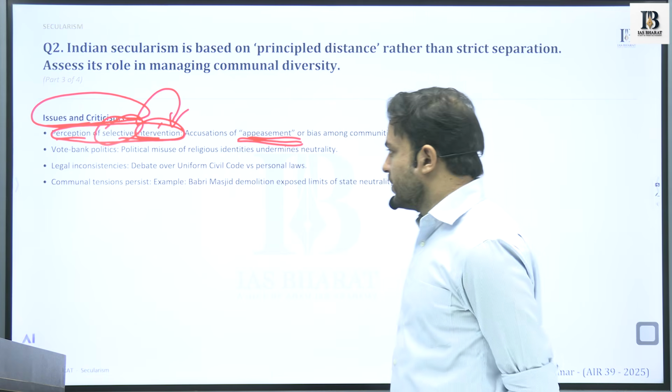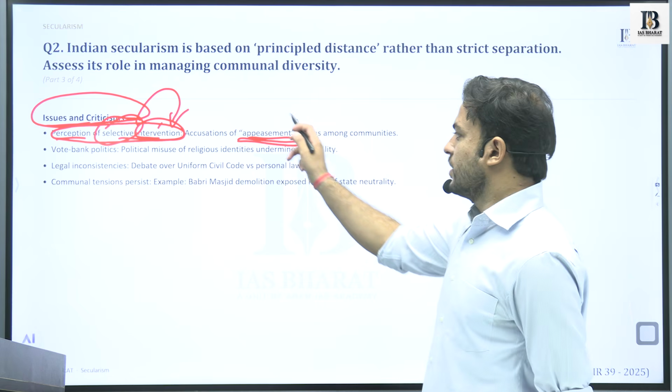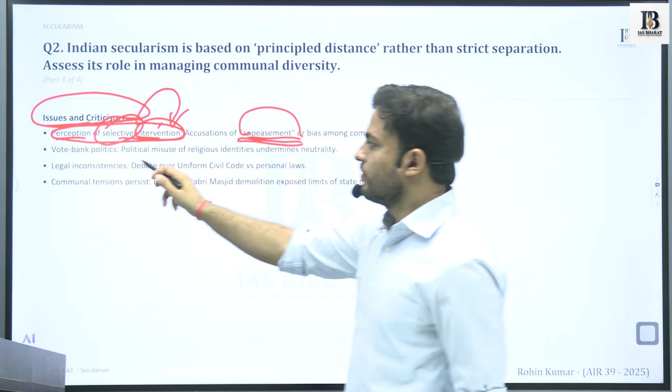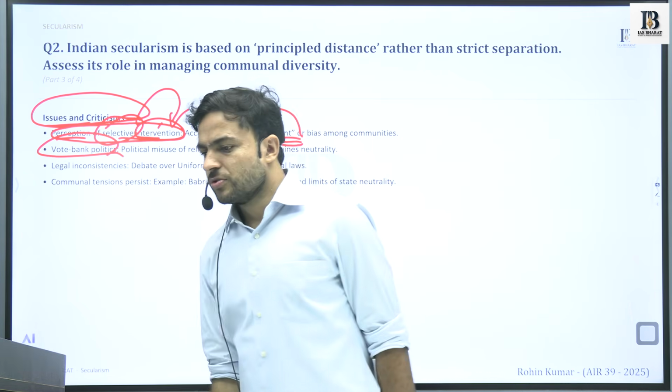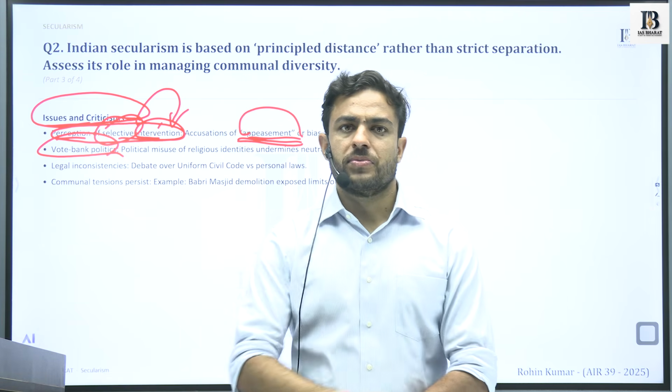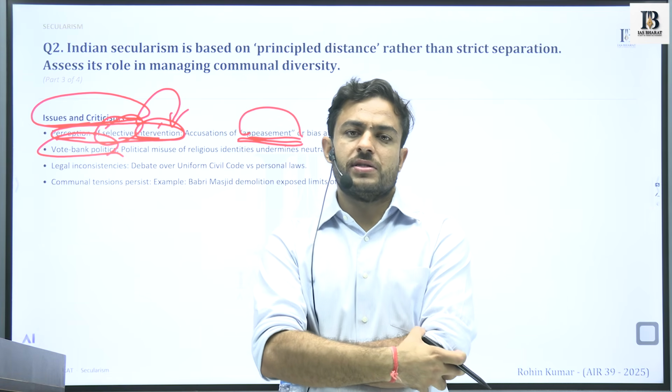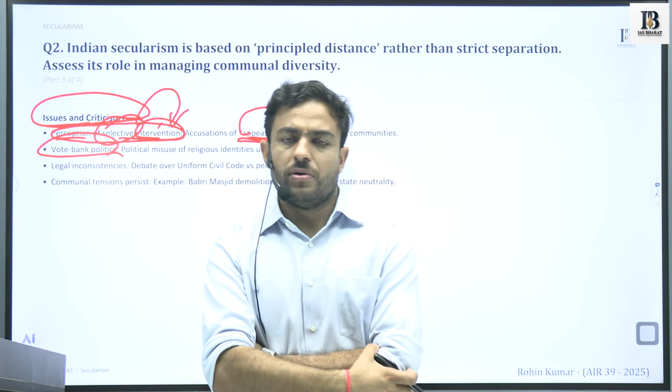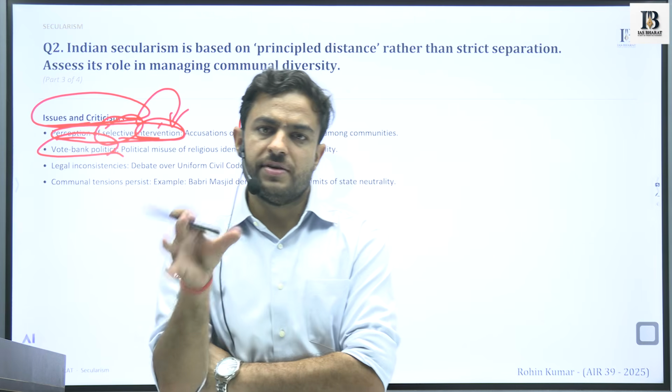So this is one criticism that we have seen, in the case of vote bank politics as well. We know how big a role religion and cultural practices play in the lives of the people.